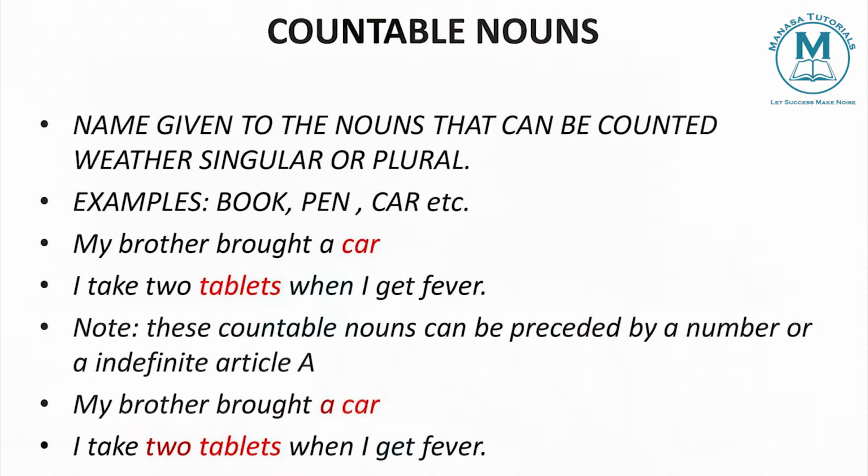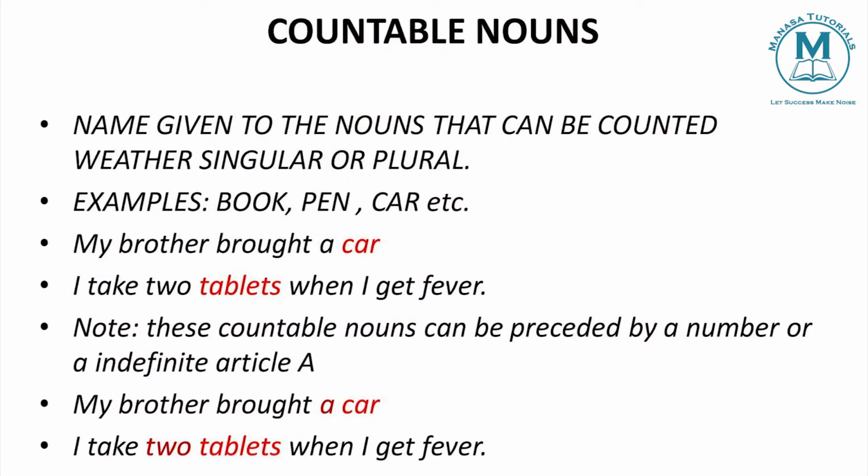Understood what I am saying? Bought a car. I am using a, which means one car. My brother bought one car. I take 2 tablets when I get fever. How many tablets am I taking? 2 tablets. I am showing its count. So countable nouns are nouns which can be counted, whether 1 or 2 or many. It can be any number. But when we are able to count them, those nouns are called countable nouns.